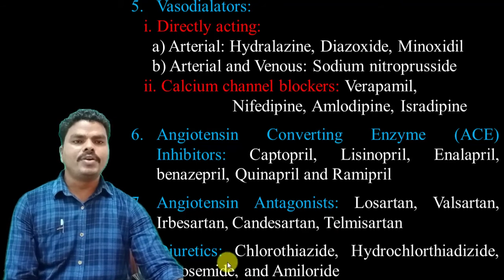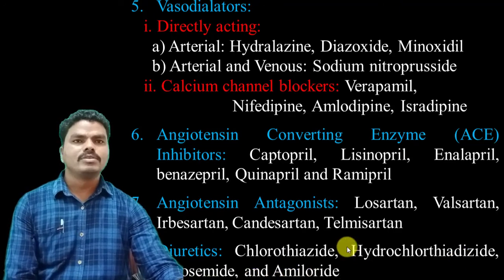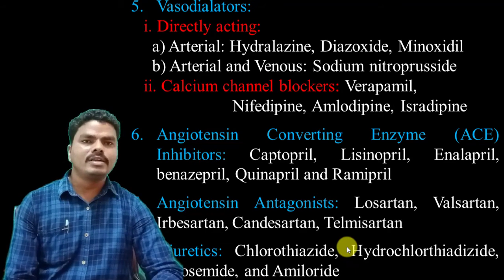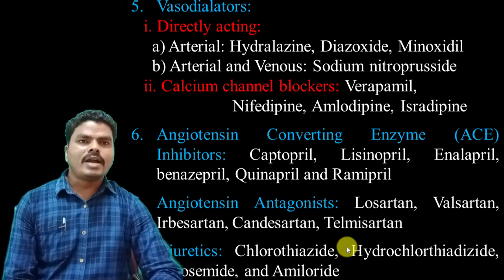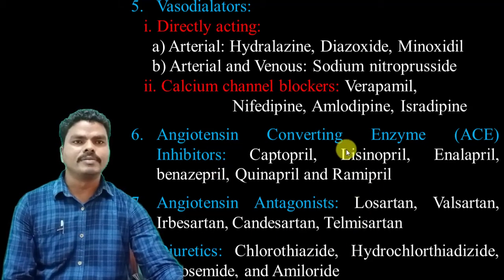And the last one is the diuretics. Examples for diuretics are chlorothiazide, hydrochlorothiazide, furosemide, and amiloride. So this is about the classification of antihypertensive drugs based upon their mechanism of action.